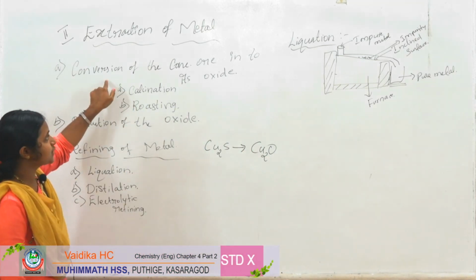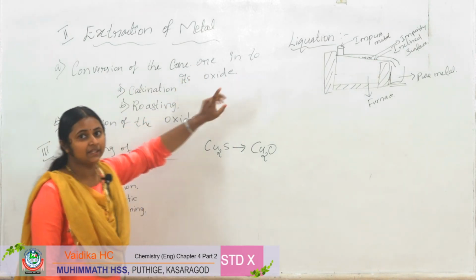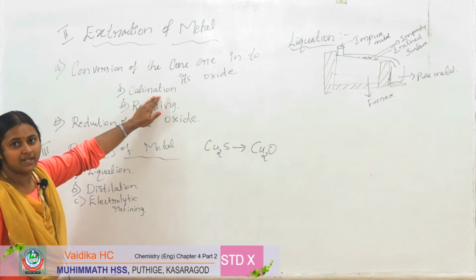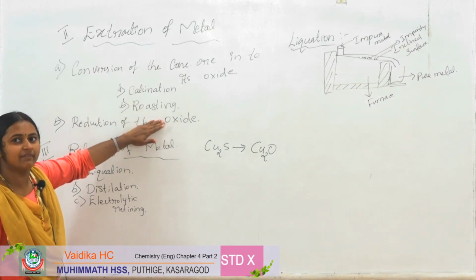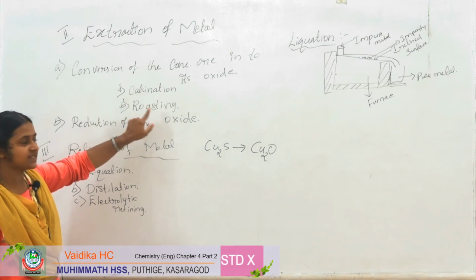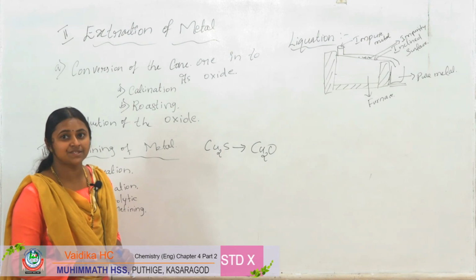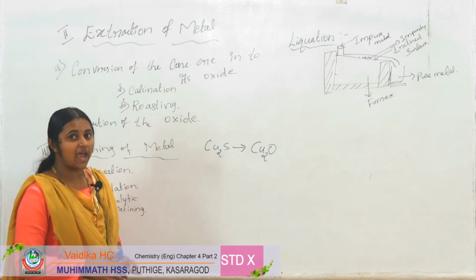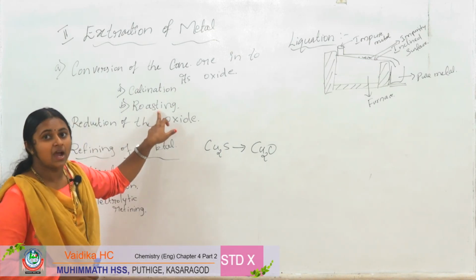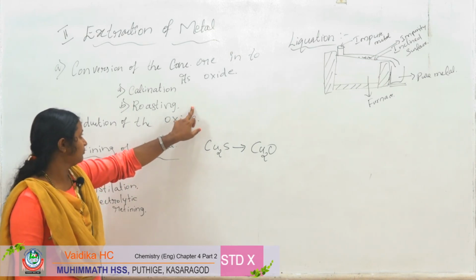So for conversion of the concentrated ore into its oxide, two methods are there: calcination and roasting. What is the difference between calcination and roasting? In calcination, the heating is done in the absence of air, but in roasting, the heating is done in the presence of air.